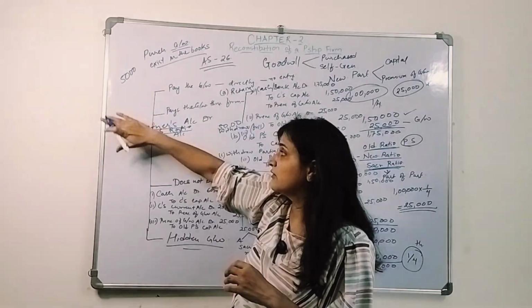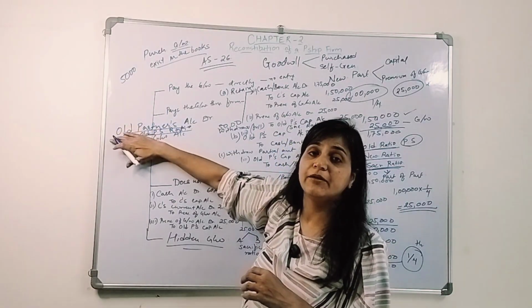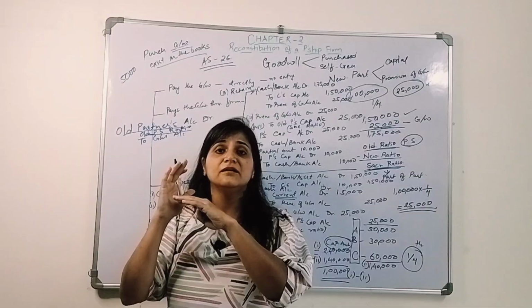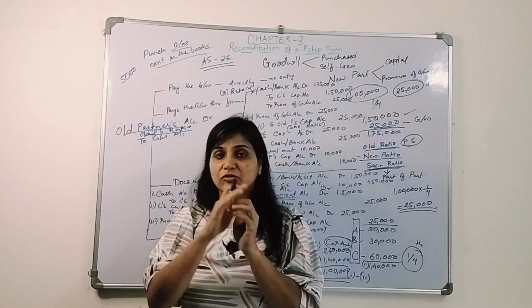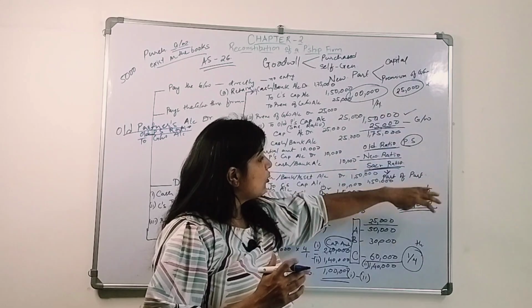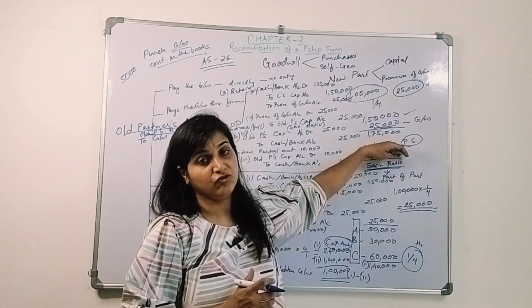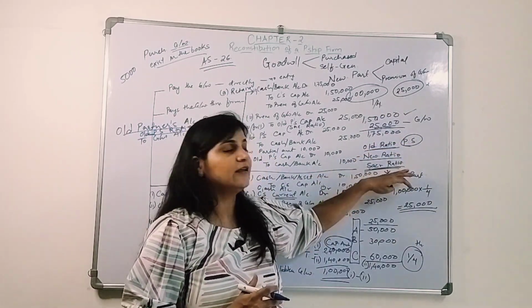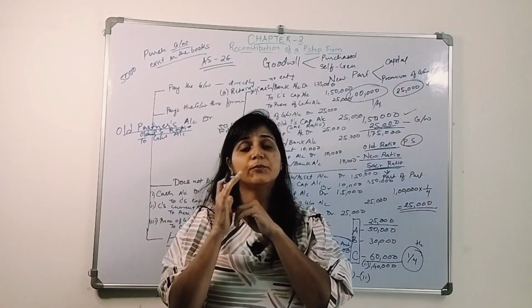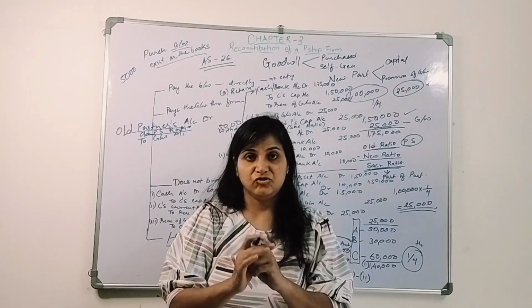This goodwill will be transferred to the old partners' capital accounts and distributed between the partners in their old profit sharing ratio, not as per the new ratio, not as per the sacrificing ratio, but as per the old profit sharing ratio.